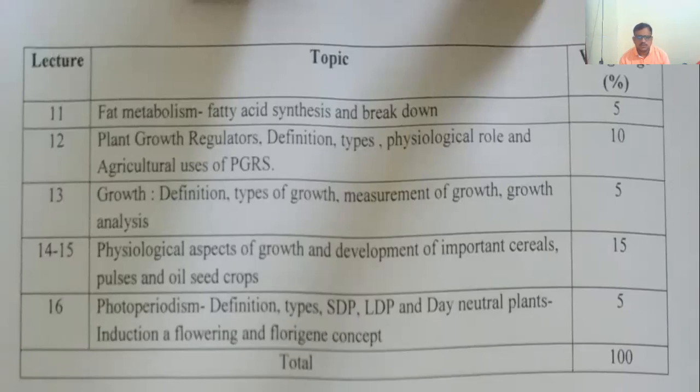Then next point is physiological aspects of growth and development of important cereals, pulses, and oilseed crops. So here different growth aspects, that is important ratios, are there, which we are going to discuss for different groups of plants, that is cereals, pulses, and oilseed crops.